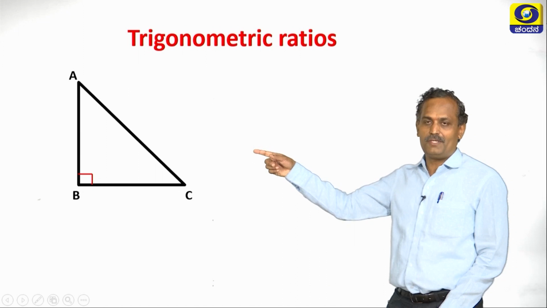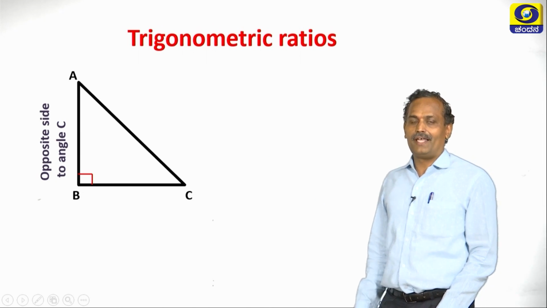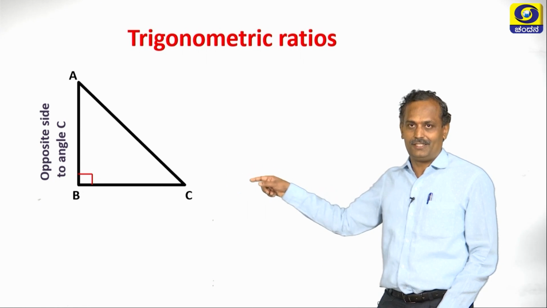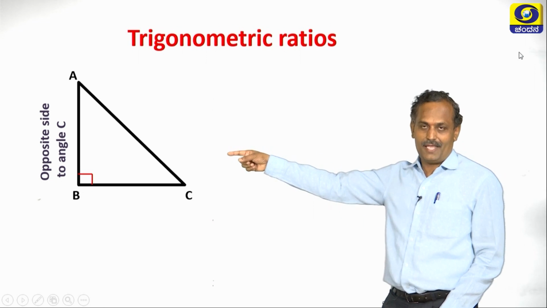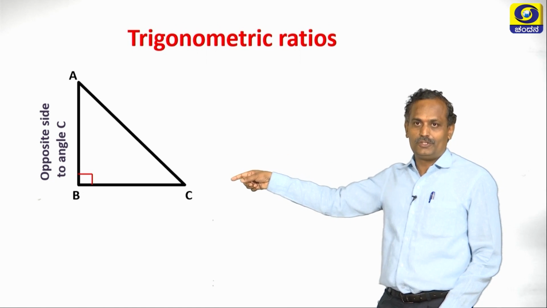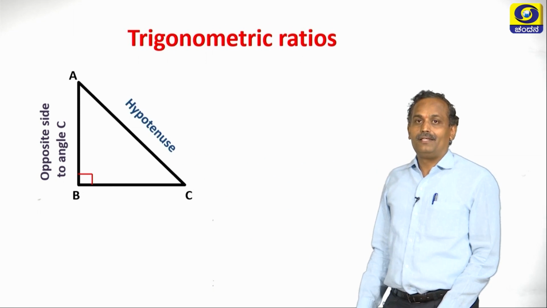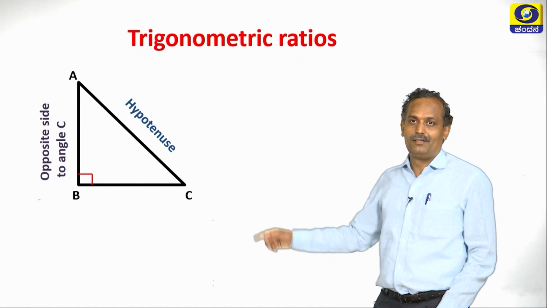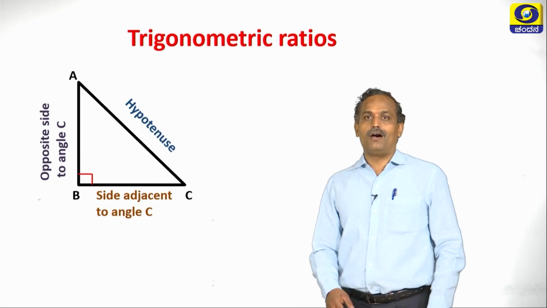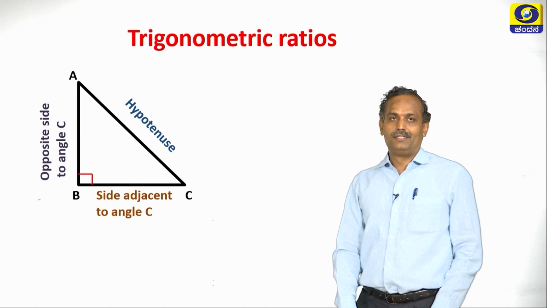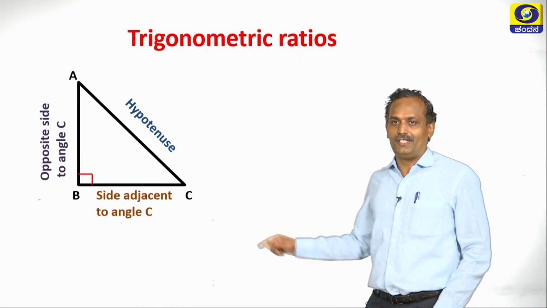This is the right angle triangle ABC, and let us consider the reference angle as angle C. The side opposite to angle C is AB. Similarly, the hypotenuse is AC here. What is the hypotenuse? Yes, you are telling right, it is the side opposite to the 90 degree angle in a right angle triangle. Now, the side adjacent to angle C is shown here.